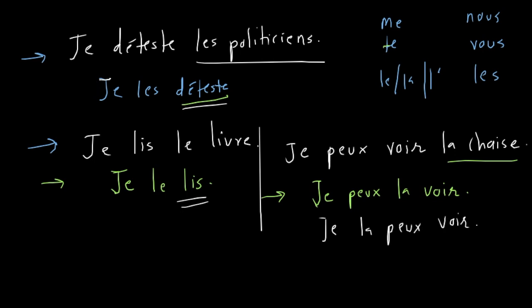La chaise is connected to voir. Right. See. Right. So you are right. So this is incorrect. This is correct. Okay. Je peux la voir.